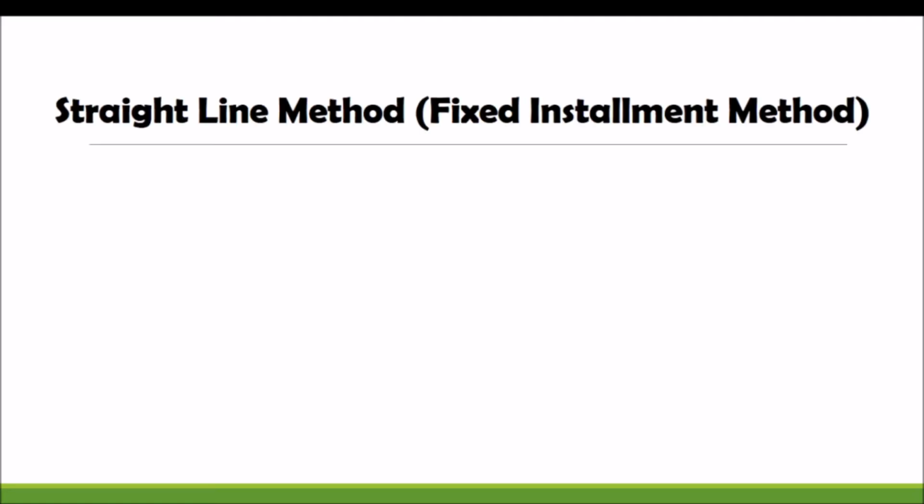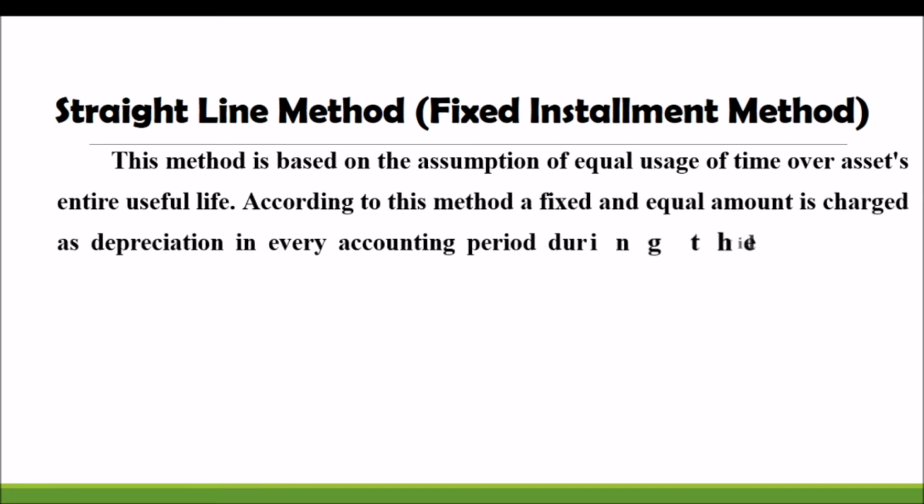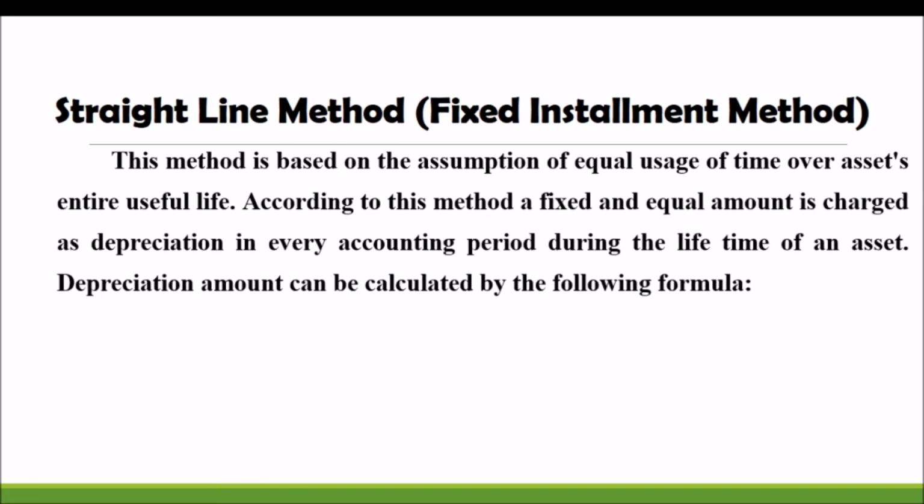So moving to the very important area, methods of calculating depreciation. Here we are going to learn two different methods. The first one is the straight line method. It is also known as the fixed installment method. Depreciation calculation is a continuous process. Every year we are calculating the amount of depreciation and deducting it from the profit and loss account, debit side. So it is a continuous process.